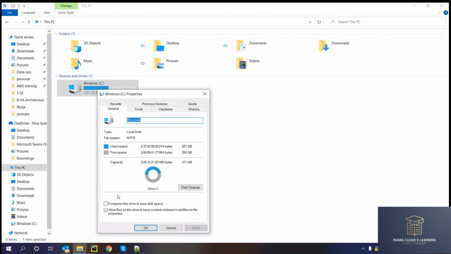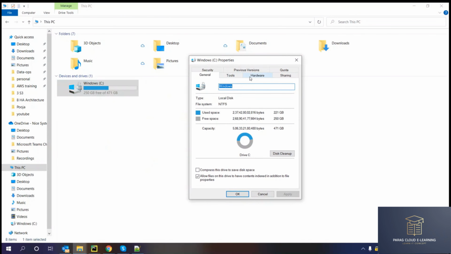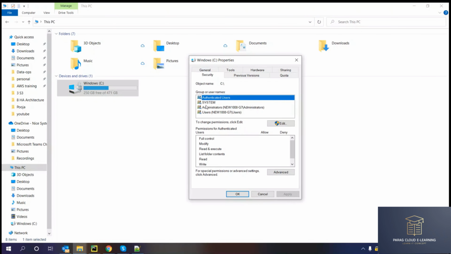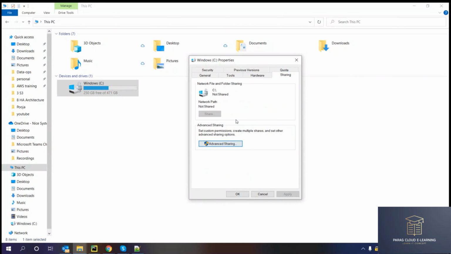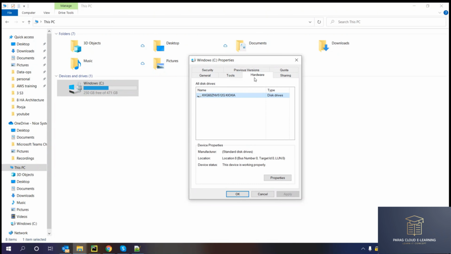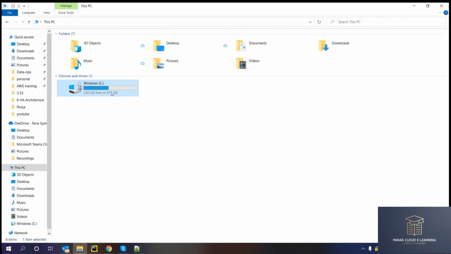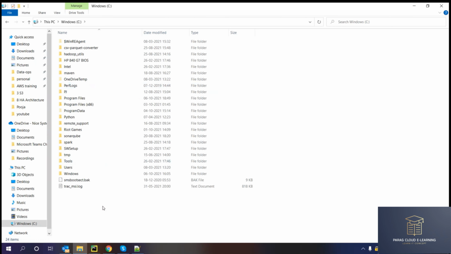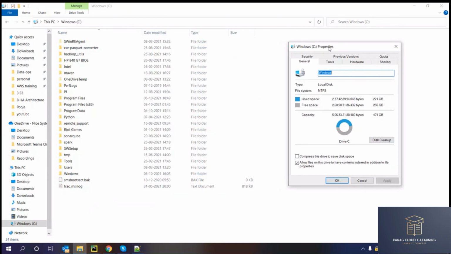If I click on the C drive properties, I can set some properties like security properties: who can access this folder or drive, can files be shared from this drive, and if files are uploaded, should they be compressed or read only. This is basically called drive level permission. All the folders and files will have the same level of property defined by my C drive.